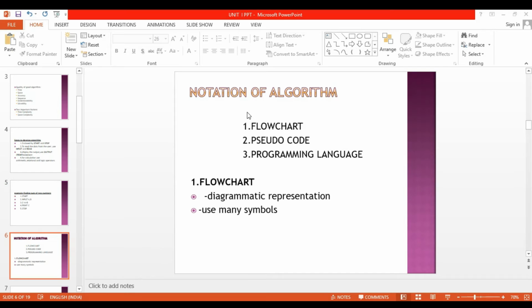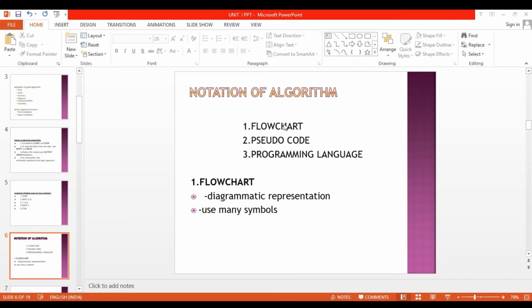Next one, notation of algorithm. In this algorithm, we are using three notations: flowchart, pseudocode, and programming language. First one is flowchart.